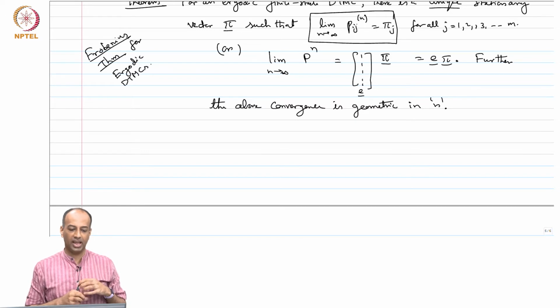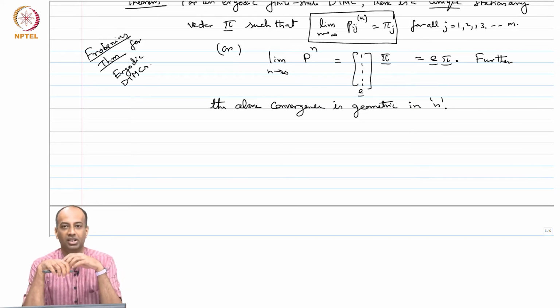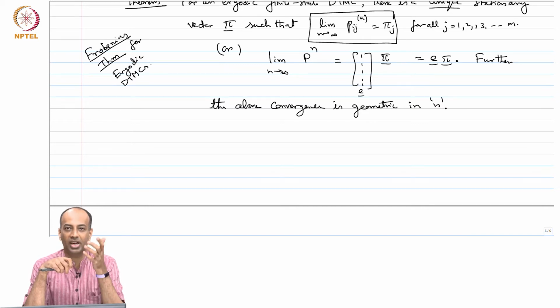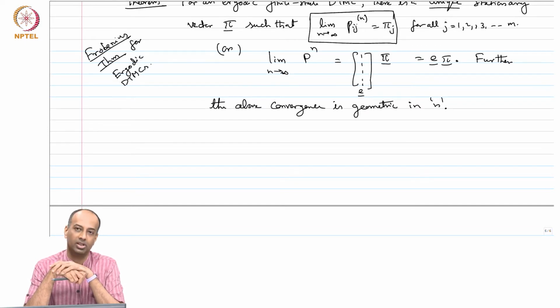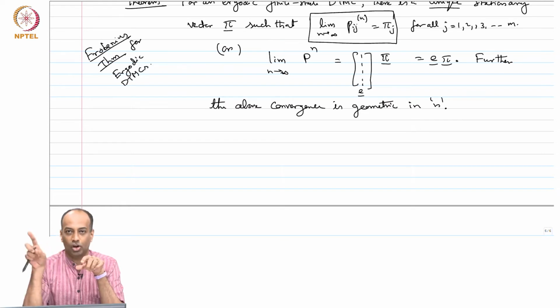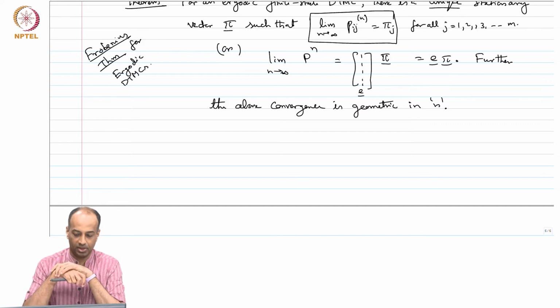Then we considered any ergodic Markov chain, not necessarily with P strictly greater than 0, and said that some power h of P, P to the h, must be strictly positive because there are only finitely many states in this ergodic chain. Then we applied that previous result to the matrix P to the h, and we obtained what we want. Basically, we proved that P to the n converges to the matrix with all rows pi, and this convergence is exponentially fast.